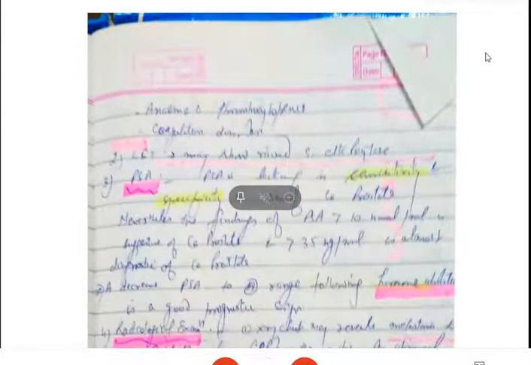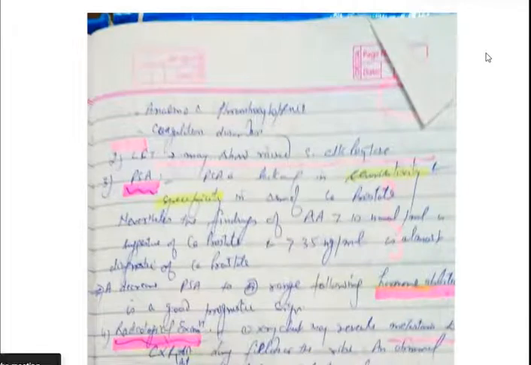PSA is prostate-specific antigen. It is a tumor marker for prostate cancer, but it has very low sensitivity and specificity.